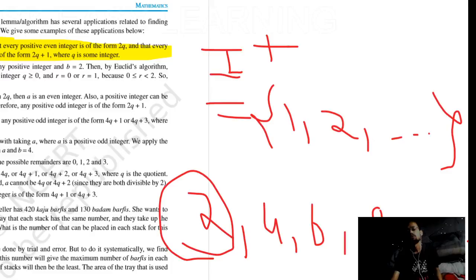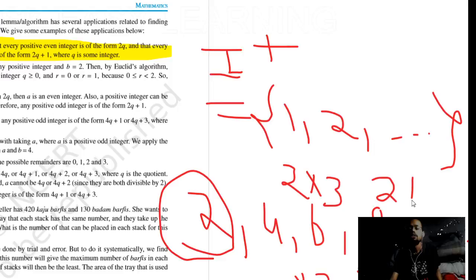Why? It can be written as 2 into 2. 6 is 2 into 3. 8 is 2 into 4, and so on. All even integers can be written as 2 times some other integer. Any positive integer can be written in a summarized way in these three forms.